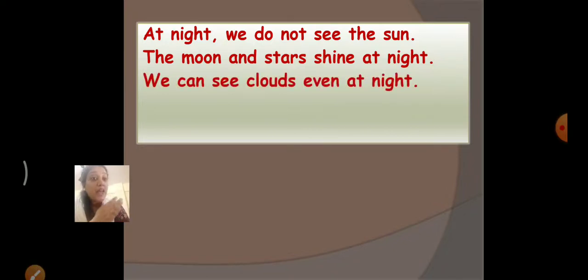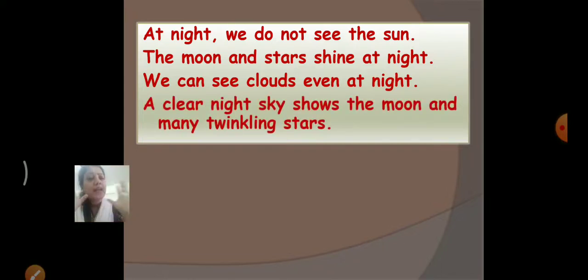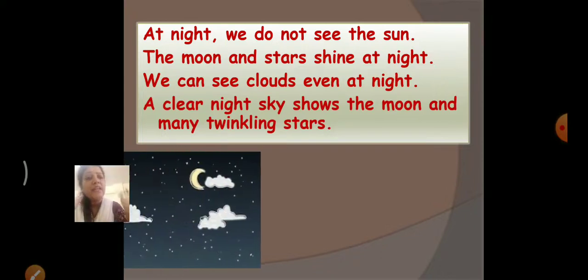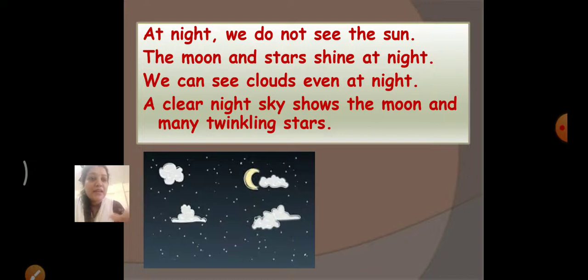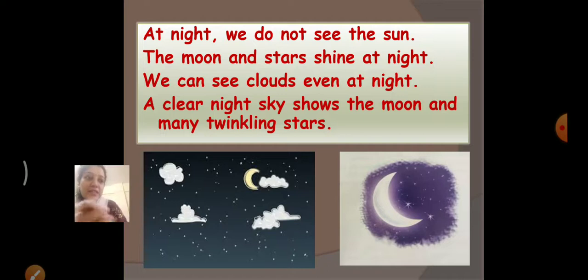We can see clouds even at night. Yes, we can see clouds even at night. A clear night sky shows the moon and many twinkling stars. See, this is a clear night sky. In this you can see clouds, you can see twinkling stars, and you can see a moon.